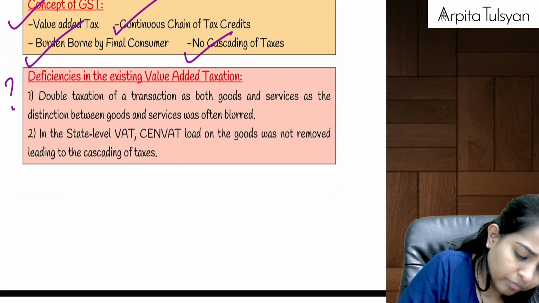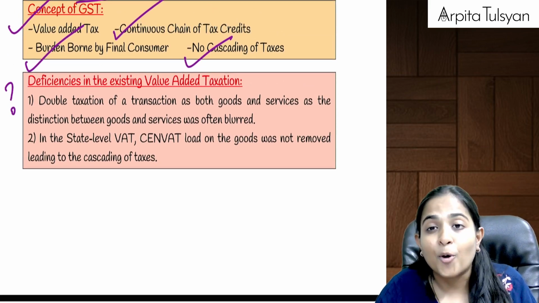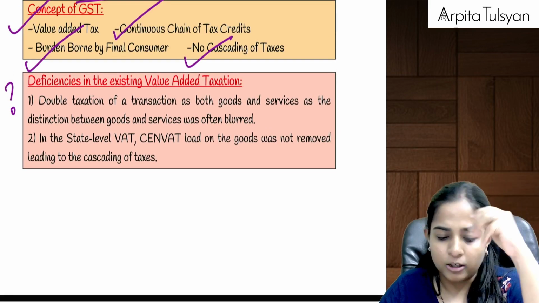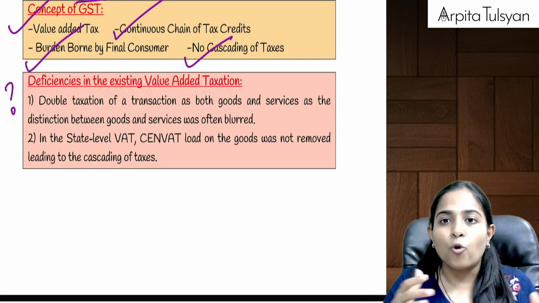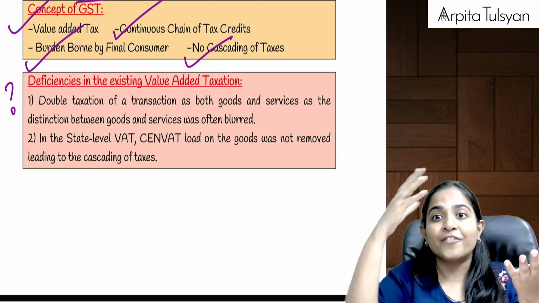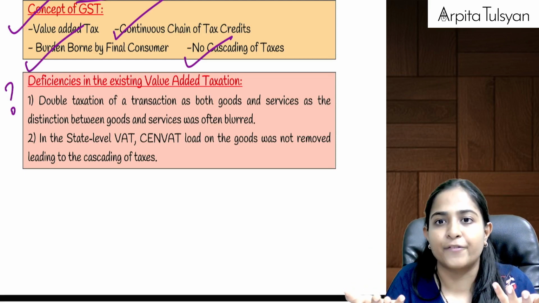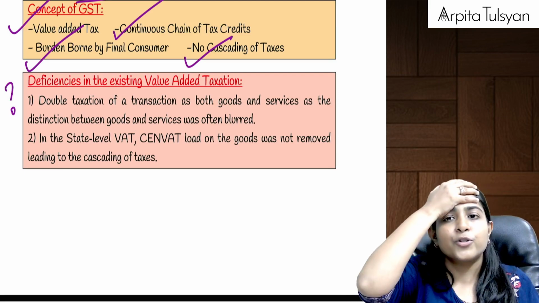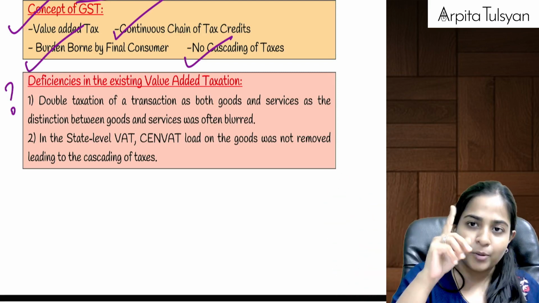Right? Now, if the government has come up with this new law of GST, can we say there was some problem with the old law? Yes. Now what were the problems, the deficiencies in the old law? I'll quickly glance through all of them. In the old law, for some goods and services we had issues whether it is goods or services. If goods, VAT will be applicable. If services, service tax will be applicable. Sometimes when there was no clarity, people used to charge VAT and also service tax. Double taxation was happening. That was one of the problems in the old one.